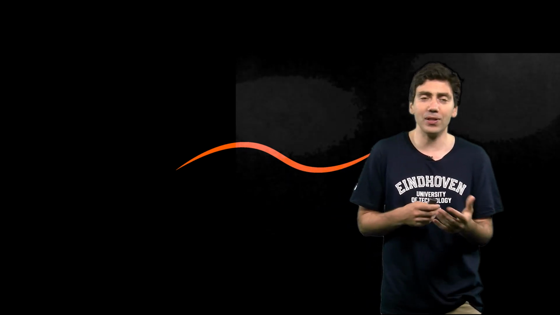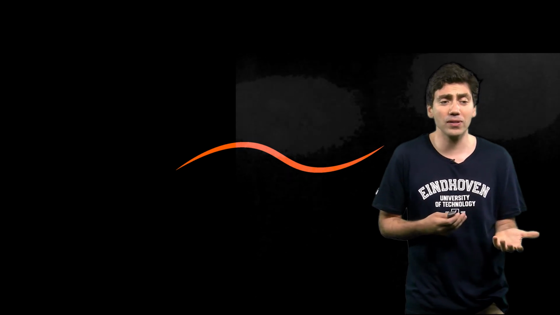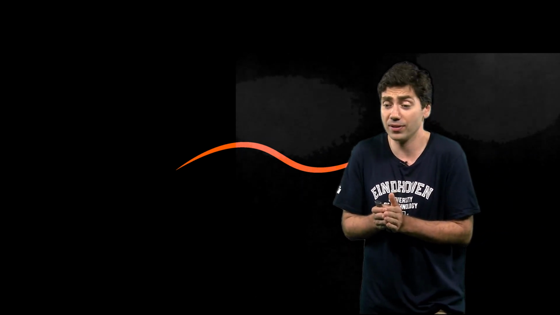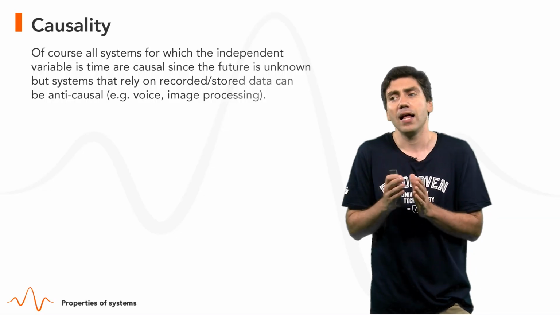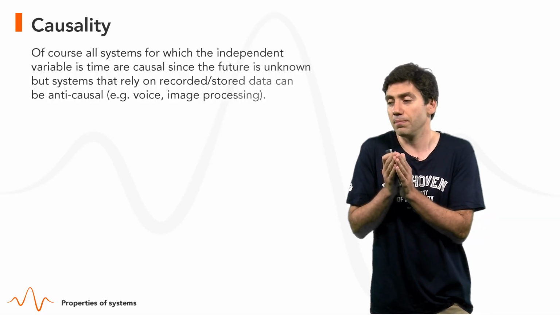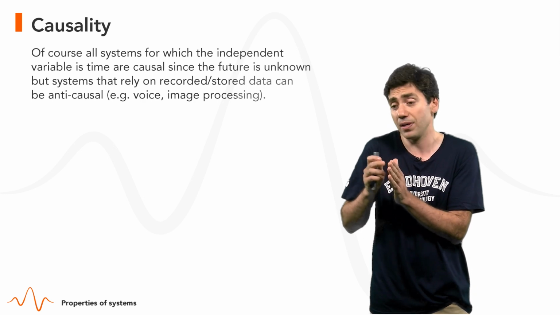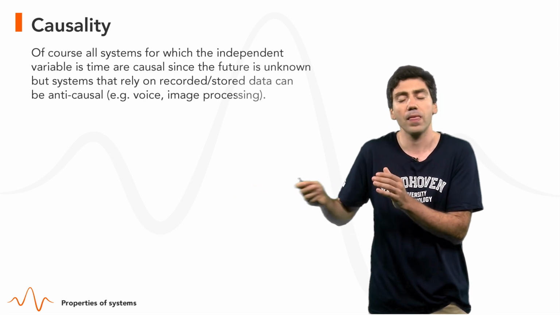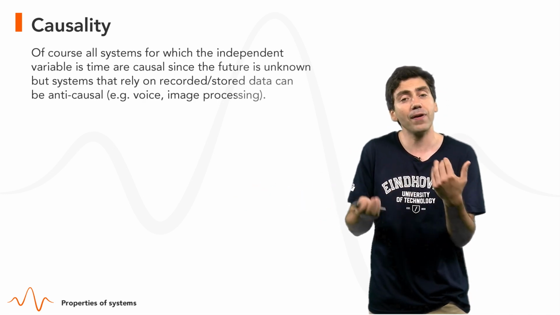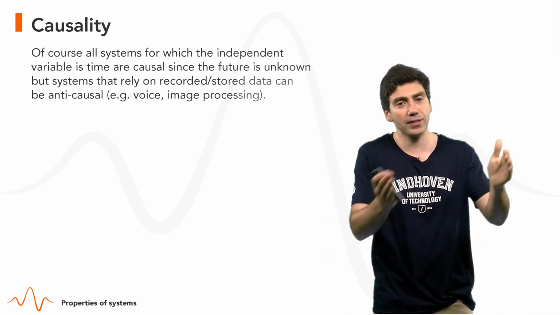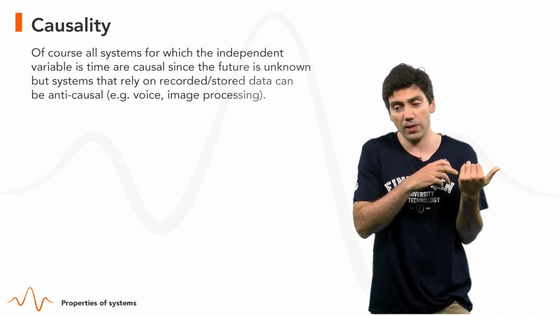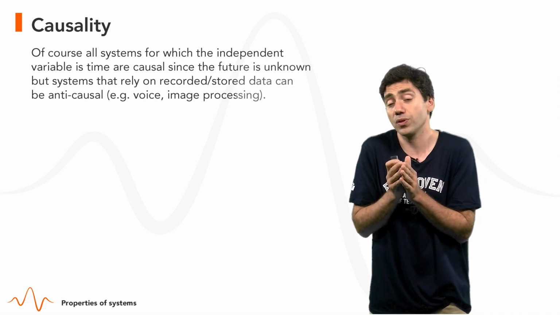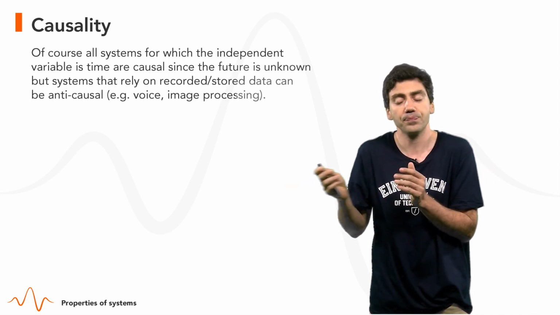Now, you might be wondering, well, what is then a non-causal system? Because we cannot make our systems depend on the future. For instance, if I'm processing my voice, I cannot make it dependent on what's going to happen in the next 10 seconds. However, if I record my voice and I post-process it, I can make a filter that depends on what's going to happen in the next 10 seconds.